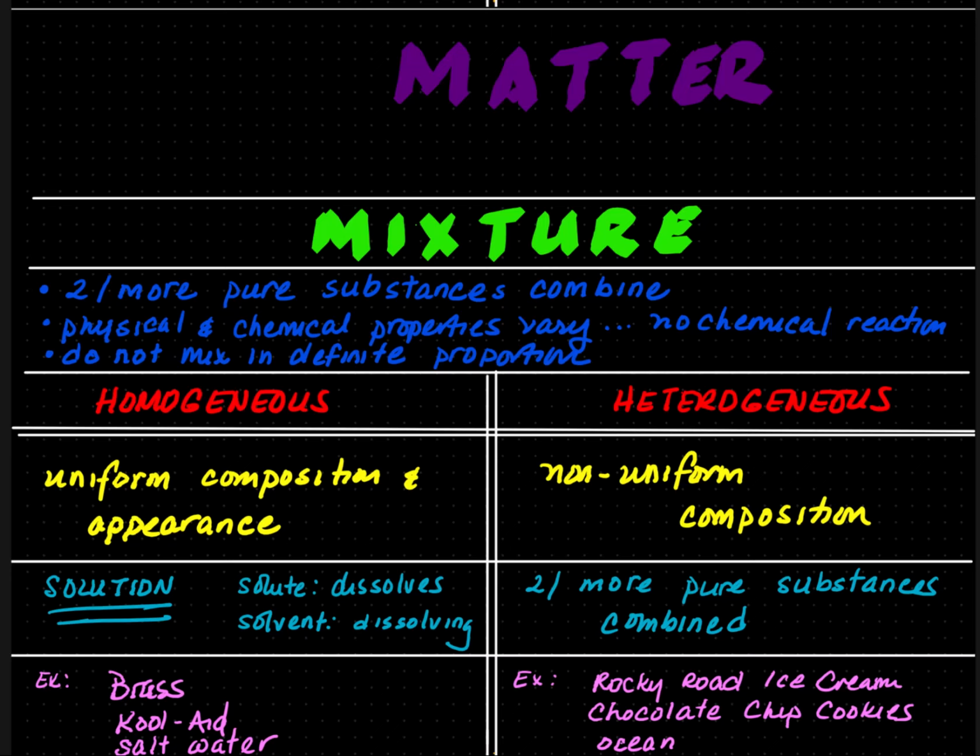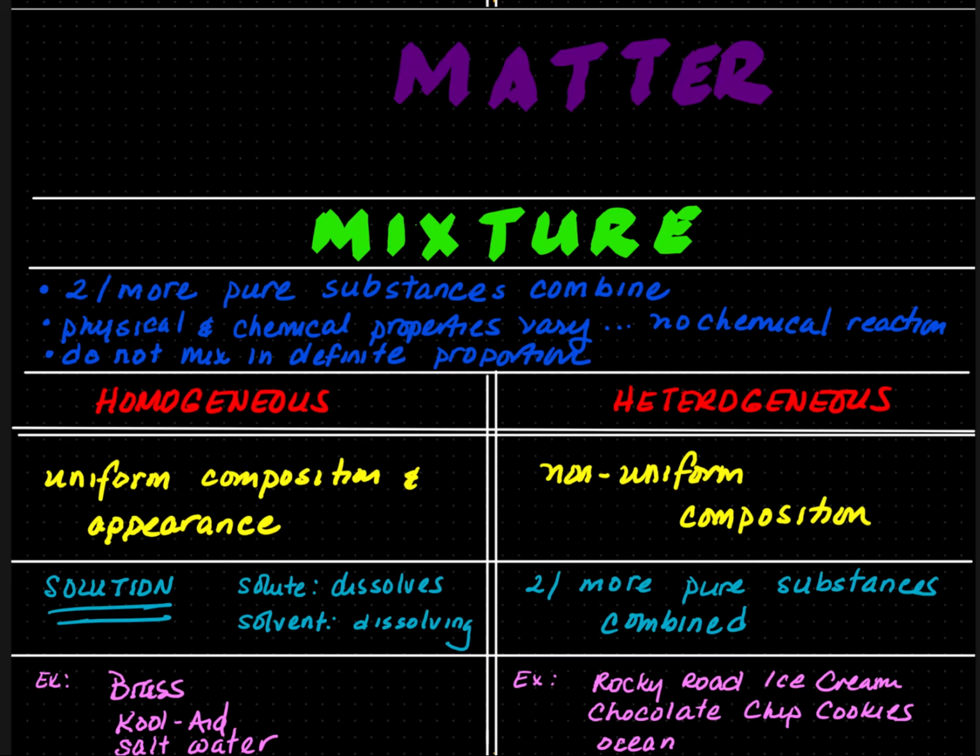Solute, which is being dissolved, and solvent, which is doing the dissolving. The universal solvent is water. Examples of homogeneous mixtures are brass, Kool-Aid, and salt water. So if I have brass, no matter what part I cut out, the composition is the same. It's uniform. If I take a teaspoon of Kool-Aid from the top, middle, and bottom, it is again the same, uniform composition.